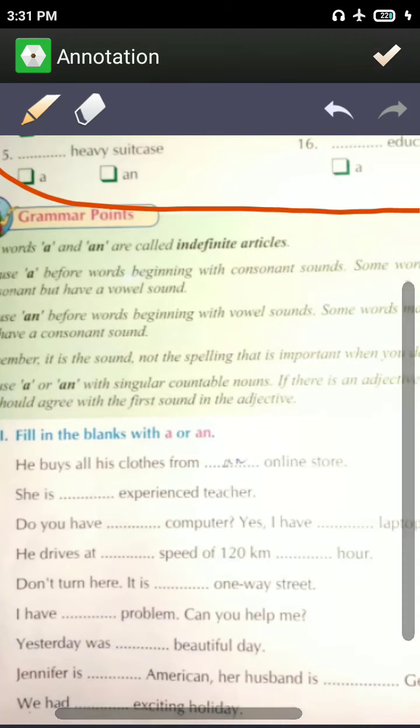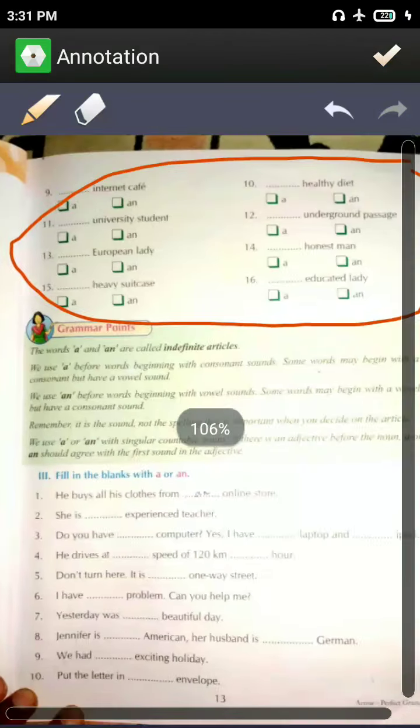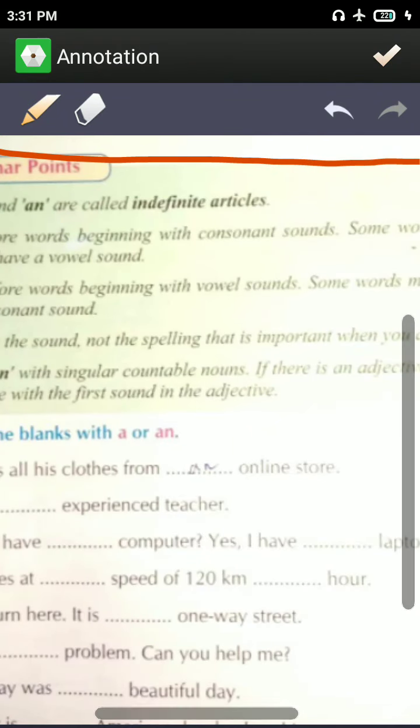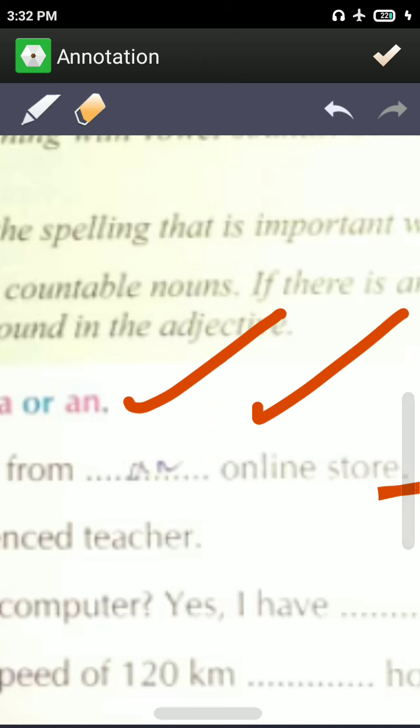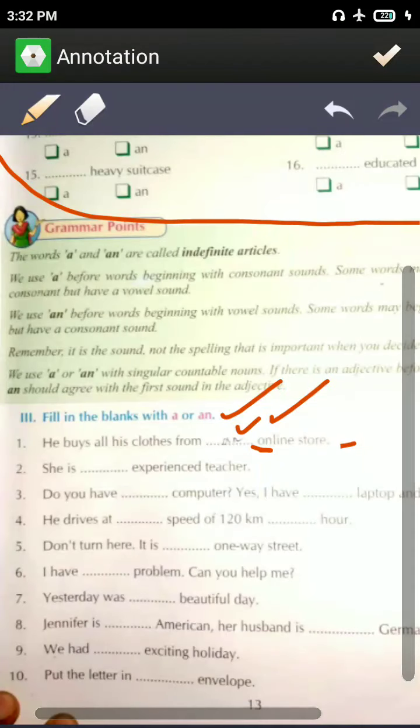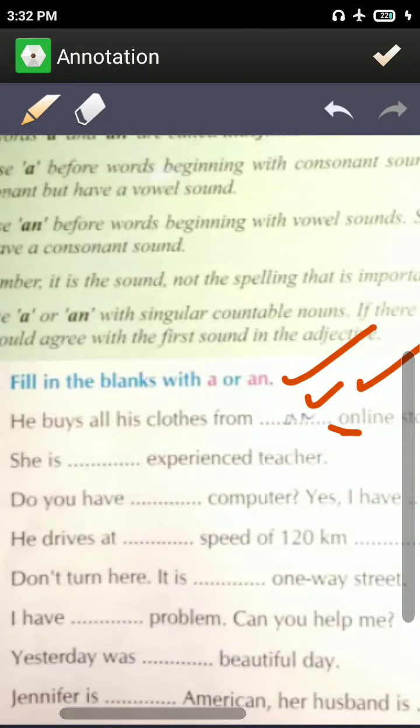He buys all the clothes from an online store. Which type of store? Online. So with specific things, when we talk about the type of things, like a beautiful car, an expensive item, then we use A or N. Here you can see online starts with O, so the answer will be N. She is an experienced teacher.